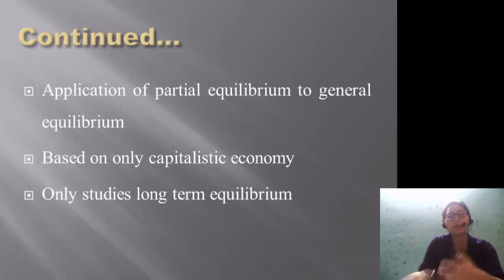then they studied only the long term equilibrium, whereas Keynes always mentioned that we should focus more on the short run, because according to Keynes, in the long run we all will be dead, so we should focus more on the problems that persist during the short run, right? That is why he criticized the classicals or J.B. Say's law of market on that basis as well. So this is it with the Say's law of market. Thank you.